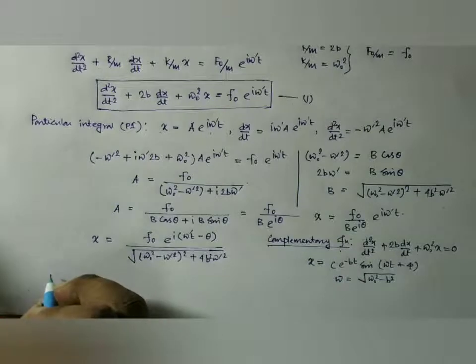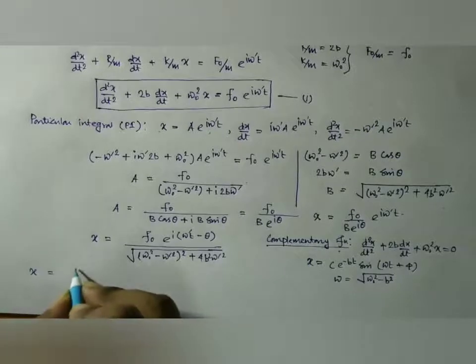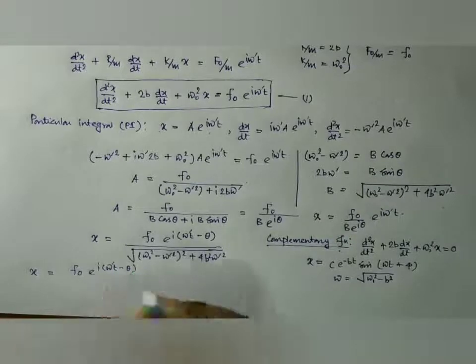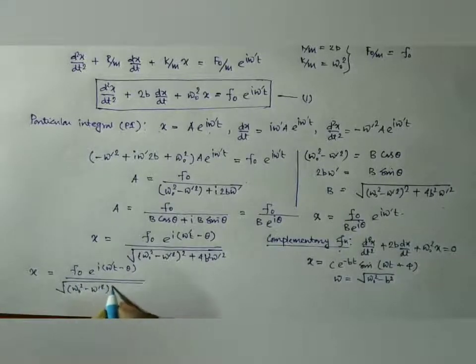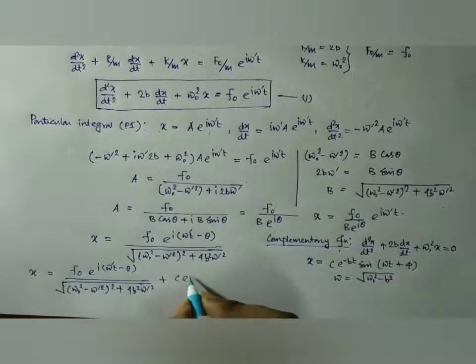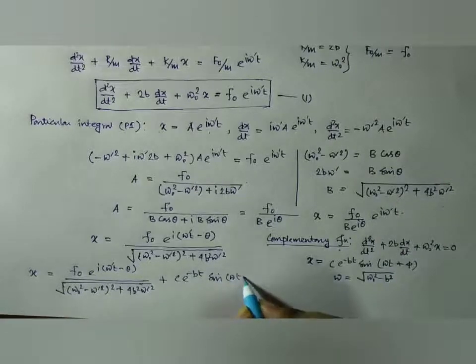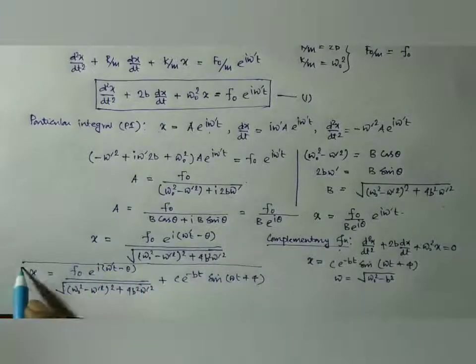The total solution of this differential equation for forced vibration will be x equal to f0 e to the power i omega prime t minus theta divided by root over of omega 0 square minus omega prime square whole square plus 4b square omega prime square, plus c e to the power minus bt sine omega t plus phi. So this is the general solution.